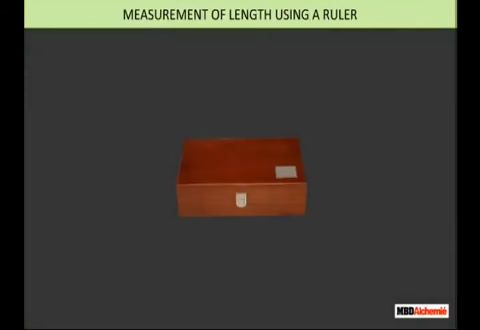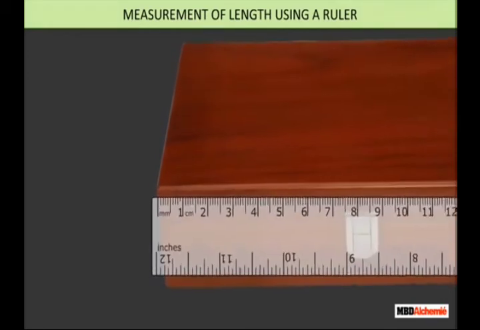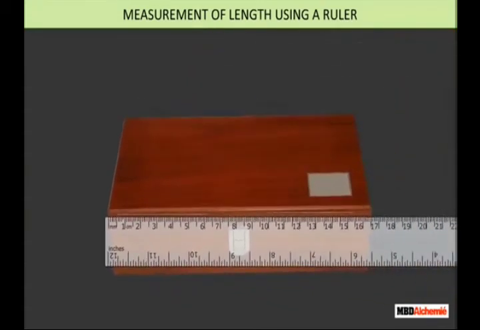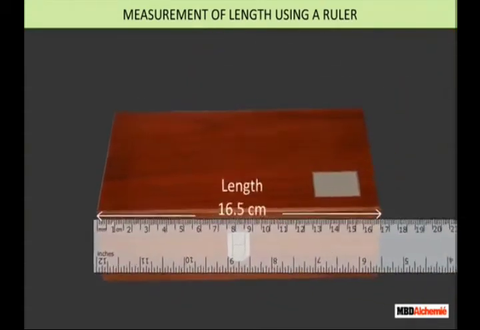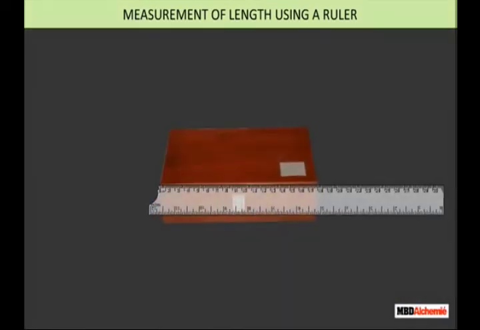So students, how will you measure the length of this box using a ruler? With the help of a ruler and scale, how will you measure the length of this box? Look here, the starting point is 0. This is the starting point, 0 centimeter. And you can see at the edge of the box, what is the unit? It ends at 16.5. So the total is 16.5 centimeters.